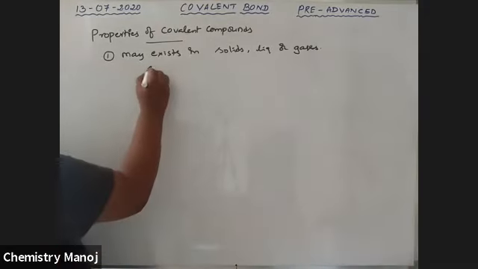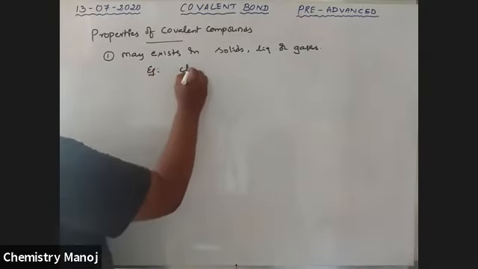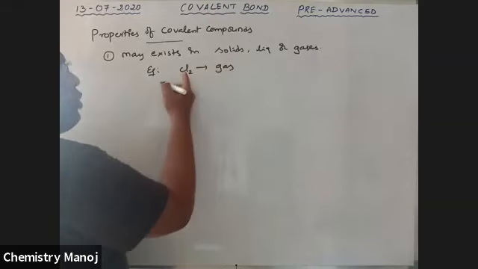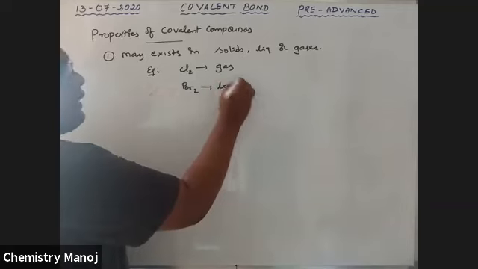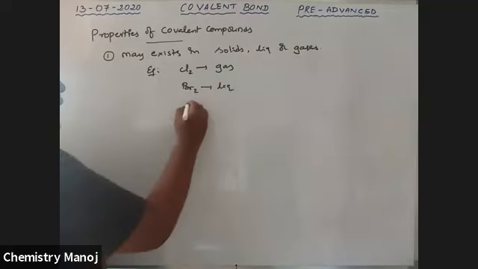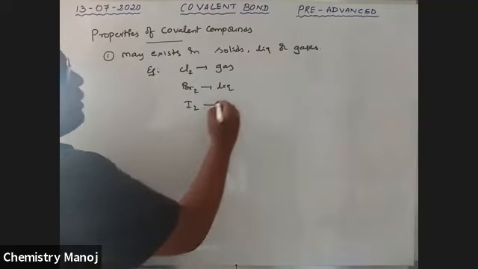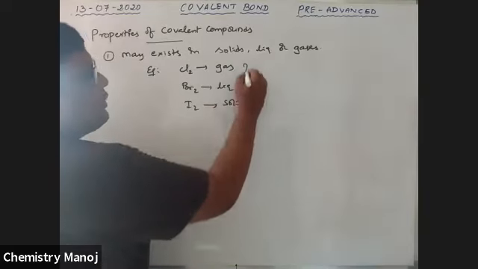For example, Cl2 is a gas and a covalent compound. Br2 is a liquid and it is also a covalent compound. I2 is also a covalent compound, but it is a solid at room temperature.